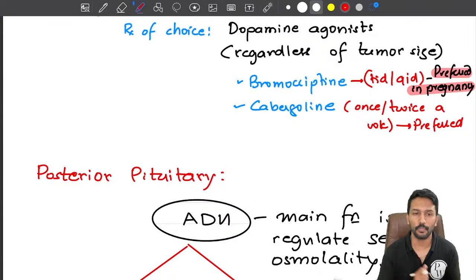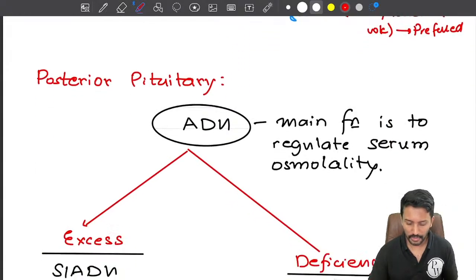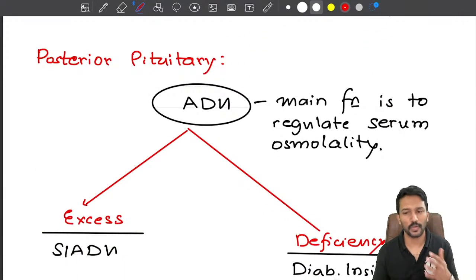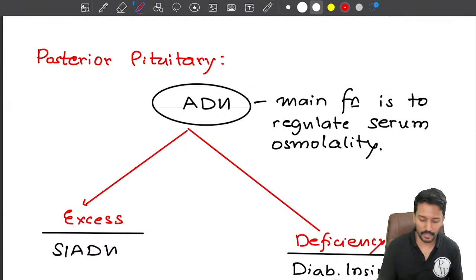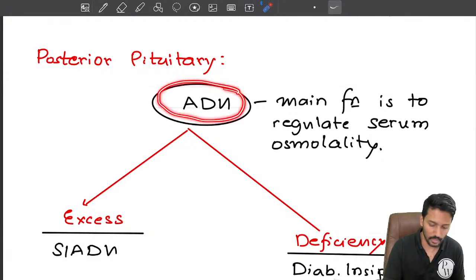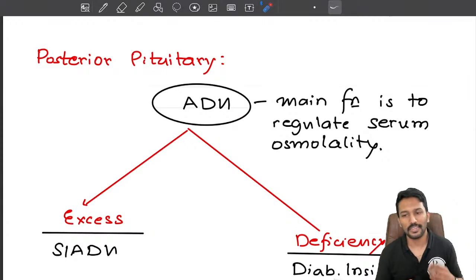We will now switch to the posterior pituitary. On the posterior side of the pituitary, there are 2 hormones produced. One is oxytocin, the second one is ADH. As a physician or as medicine as a subject, we have nothing to do with oxytocin. All that we have to do is with ADH. Okay. Now, what is ADH? The name says antidiuretic hormone. Okay. So, what is the main function of it?